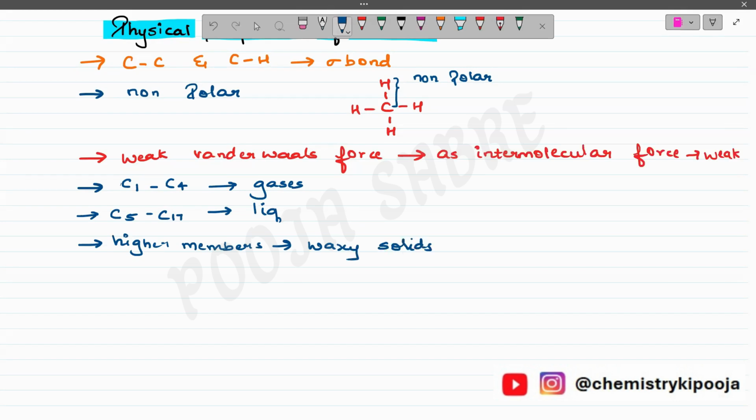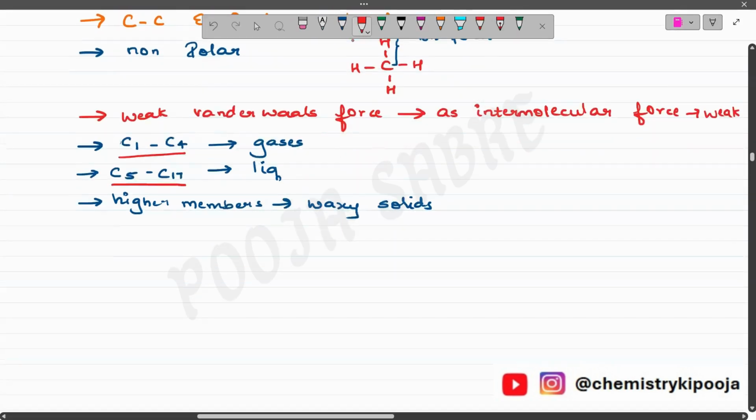So from methane to butane they are gaseous in phase, pentane to C17 are liquid, and the higher members are waxy solids because of the weak van der Waals force.